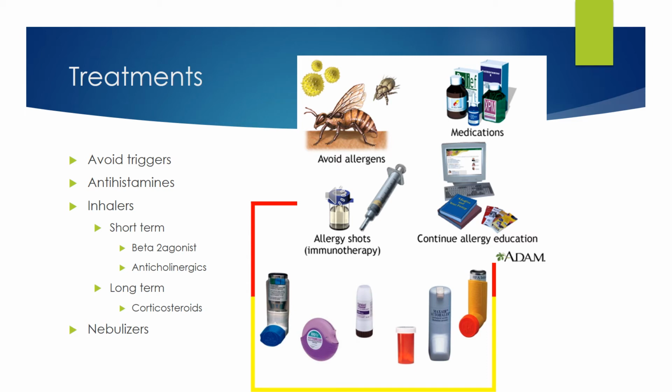Also, there are metered inhalers to help patients with acute attacks, such as albuterol that relaxes the smooth muscles surrounding the bronchioles. Another type of inhaler is a corticosteroid inhaler that is used for long-term treatment that decreases the inflammatory response in the smooth muscle layers of the bronchioles. There are also nebulizers that help patients decrease swelling and help with the mucus production.